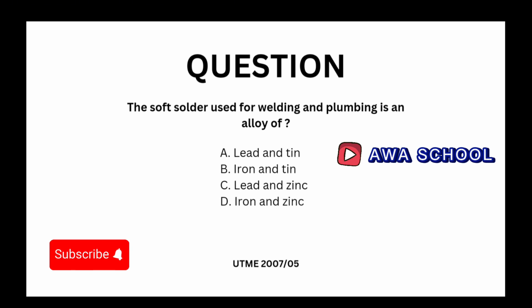Remember, soft solder goes to war with a single bullet. That is all you need to know to answer this question. With a single bullet. So what does that mean? The bullet is made up of lead, right? And then "single" stands for tin. You understand what I'm saying, right? So the answer here cannot be iron and zinc. No. Soft solder goes around with a single bullet. It cannot be iron and zinc.